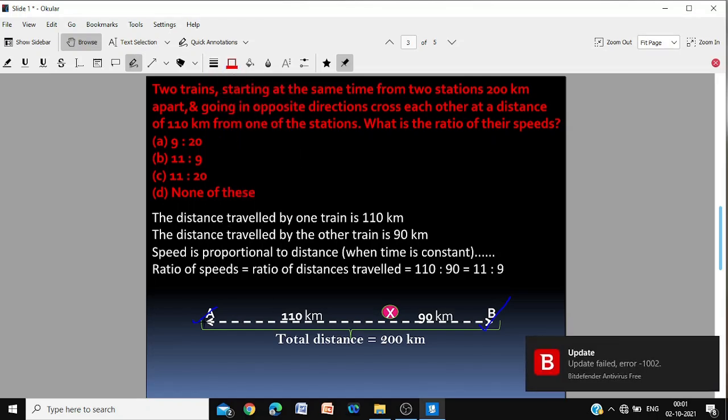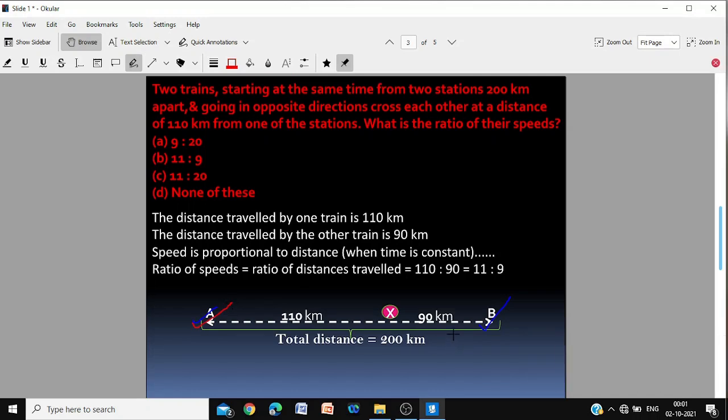So there is the first train, A, first station, and there is the second train, the second station, and the total distance is 200 kilometers. And they are going in opposite direction. This train would be traveling in this direction, and this train would be traveling in this direction.